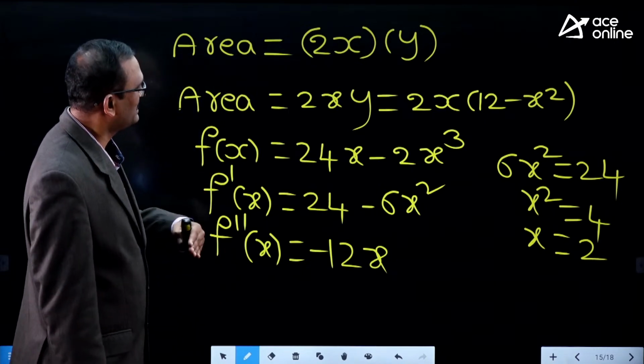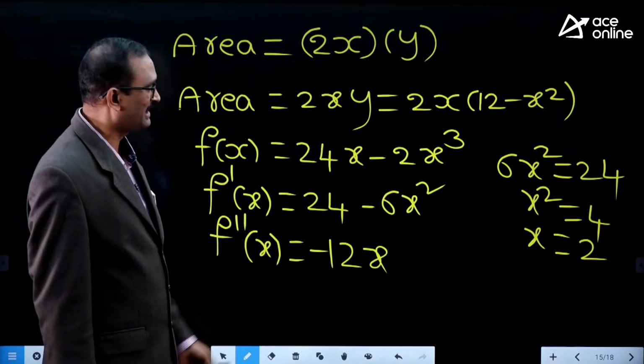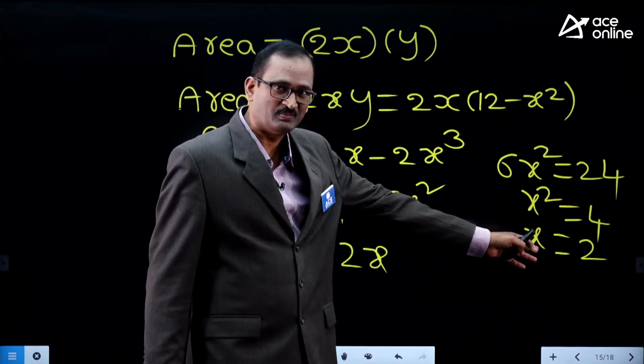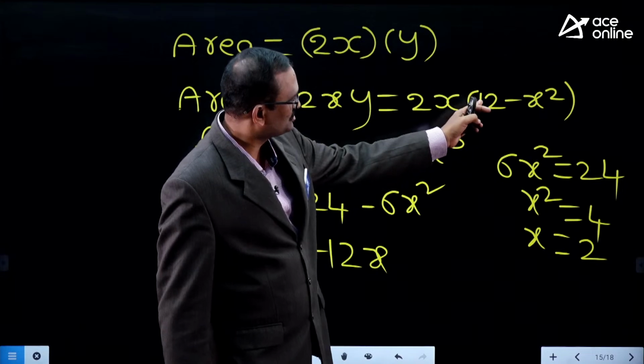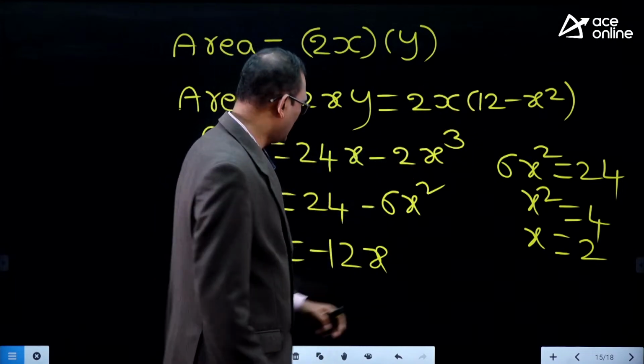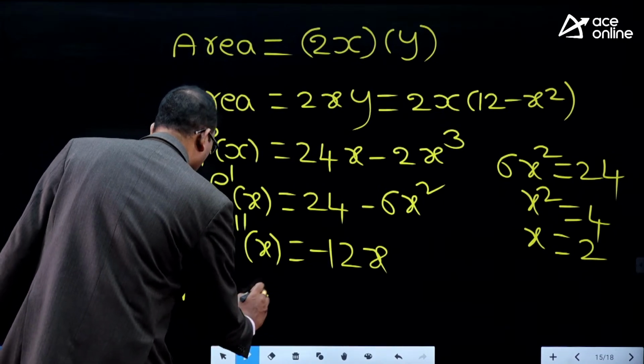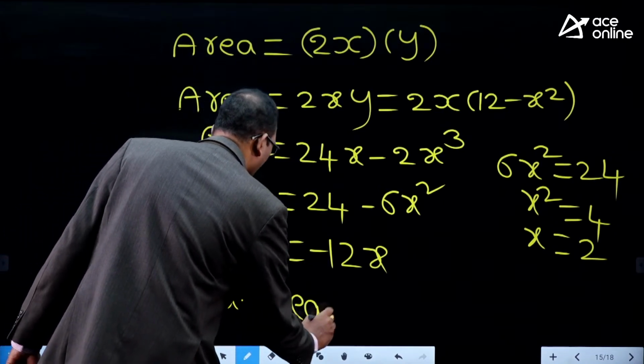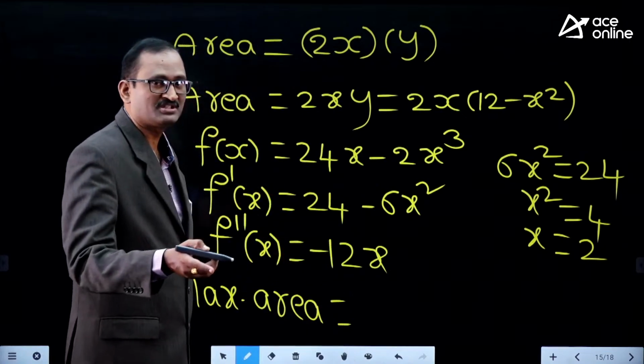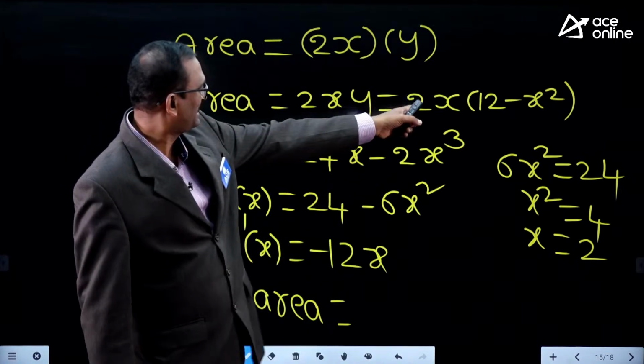Suppose you wish to know the maximum area of the rectangle occurring at the stationary point, simply substitute that stationary point here, and you will get the required maximum area, because maxima and minima occur at stationary points only. We got only one stationary point. Definitely this is the maximum.